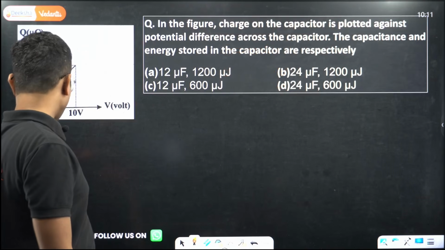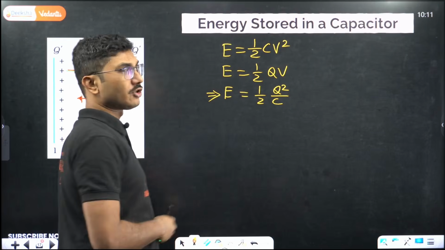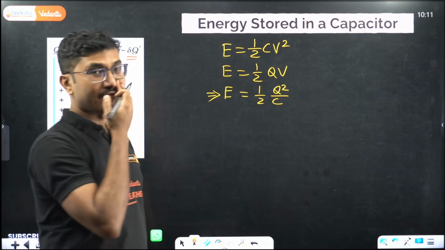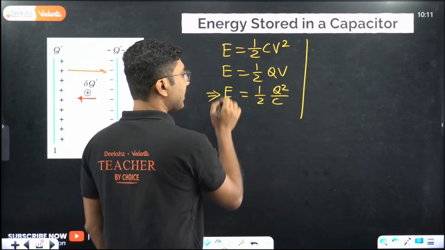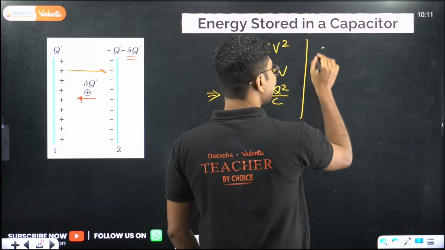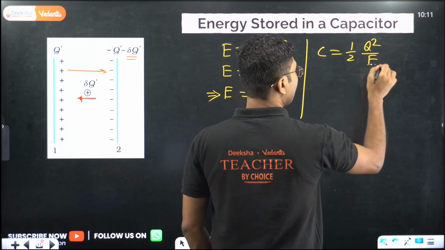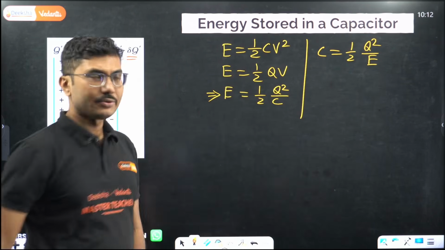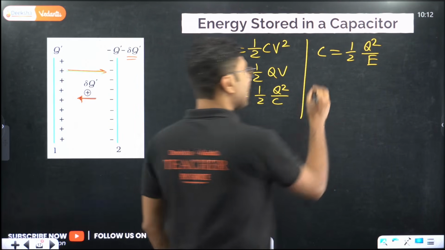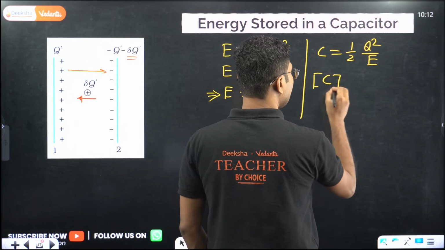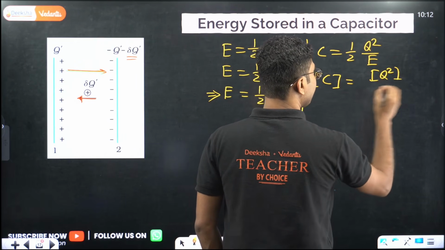Now what about energy density? First, from this expression you can find the dimension of capacitance. I was talking about this earlier. From this particular equation it is very easy. Capacitance is basically half Q square by E. If you use cross multiplication you will get capacitance equals half Q square by E. Now the dimension of capacitance will be the dimension of Q square by the dimension of E.